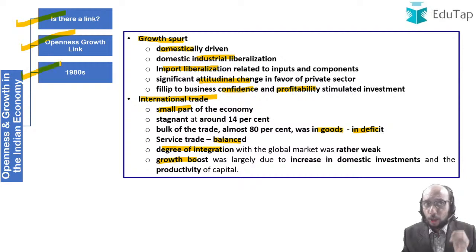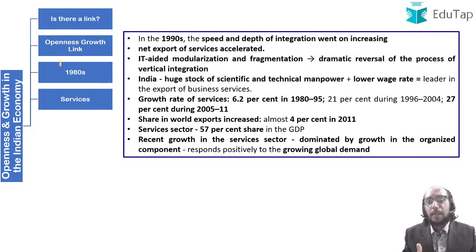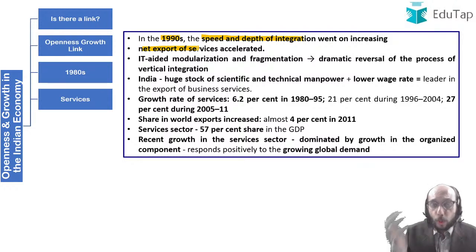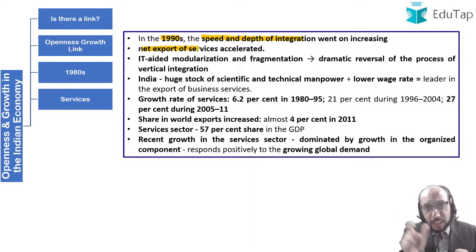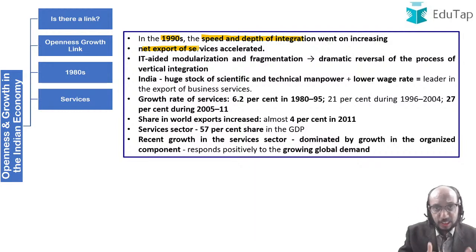Now once you have this background in mind, I want you to appreciate what happened in the services sector as India opened its economy up, and you will see the unfurling or the rollout of an absolutely spectacular outcome. In the 1990s, slowly and steadily, the speed and depth of integration will go on increasing. Again, integration of the Indian economy with the rest of the world. India will emerge as a net exporter of services, and this net export of services will keep growing, in the sense that the surplus that we will be enjoying in the services sector will be huge.